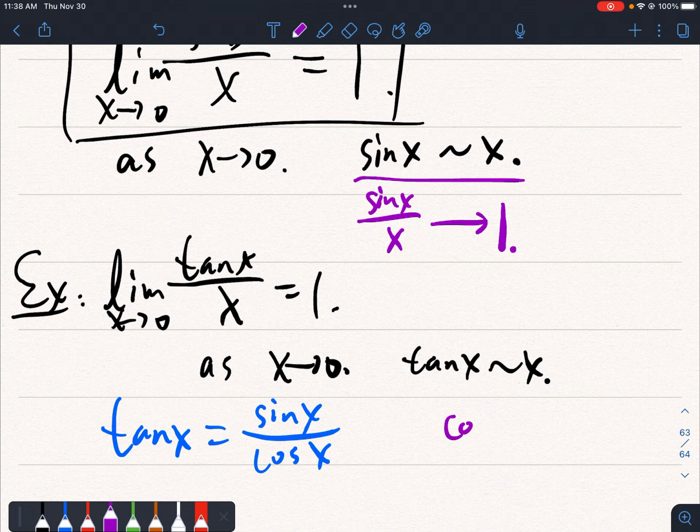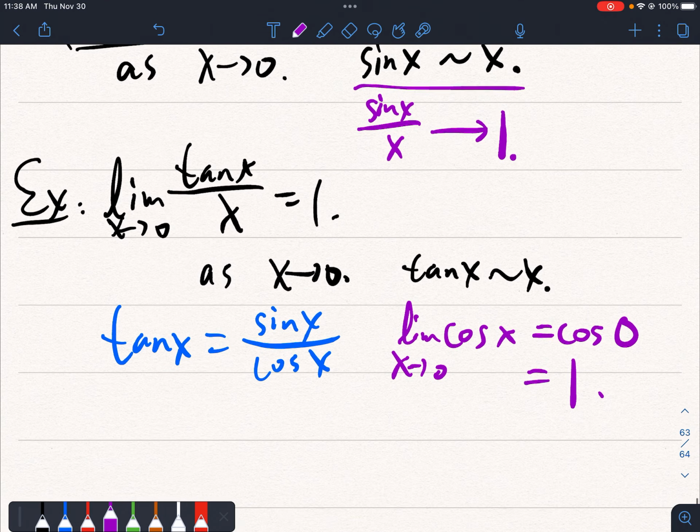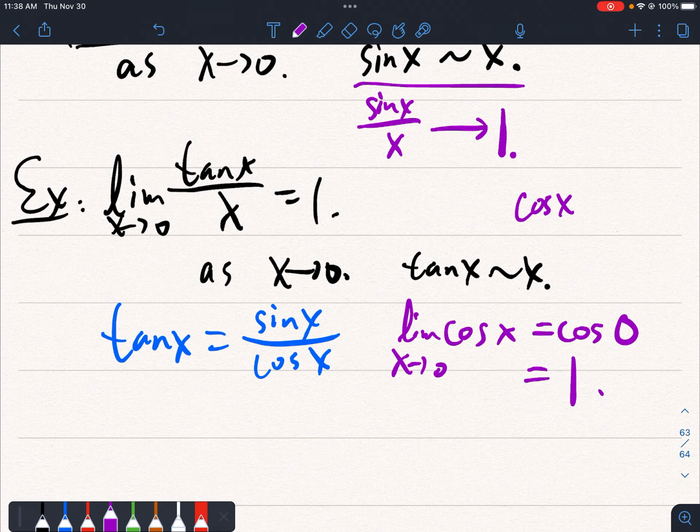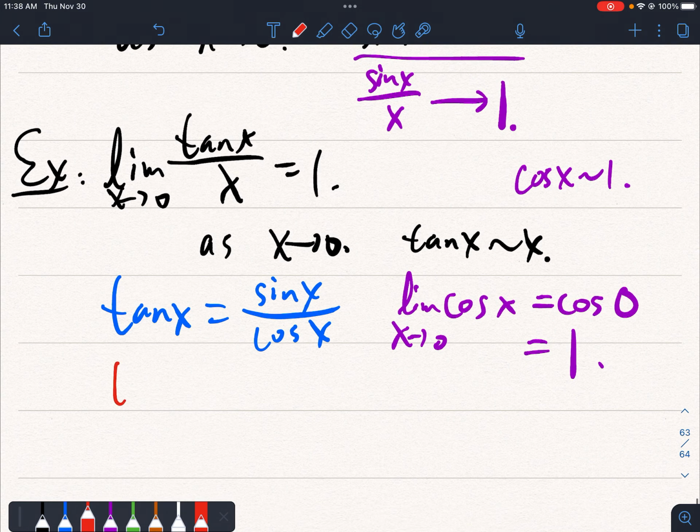And then as x approaches 0, cos of x is not an infinitesimal, which means it will not converge to 0, because cos is also continuous, and the limit of cos of x as x approaches 0 is cos of 0, because it's continuous, which is 1. Okay? So if you want to write it in this way, then you can say cos of x is approximately 1, because it will converge to 1.